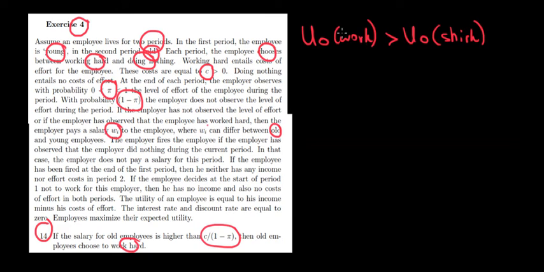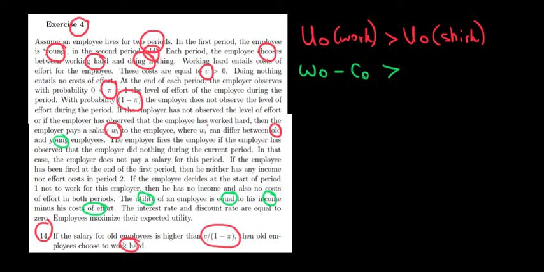Okay, what's the utility when he is working? That's going to be a regular utility. The utility is also given somewhere in the question. I don't read the entire question to save time, but it's given over here that the utility is equal to the income minus the cost of effort. So we have here the difference between the income, the salary, minus the cost of effort, and notice that I put this index of old because the wage differs between young and old people. It's given over here. The wage differs between old and young employees. Now, this utility of working has to be greater than the utility of shirking.